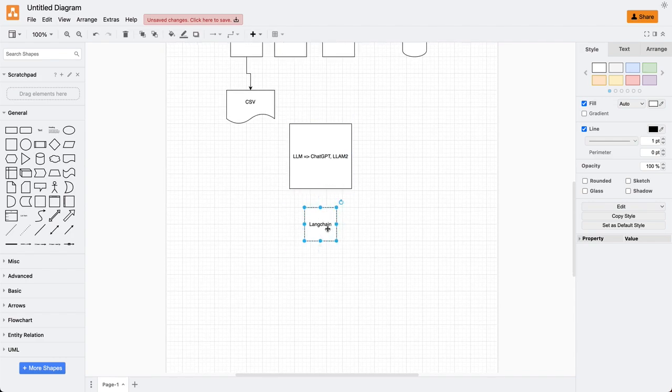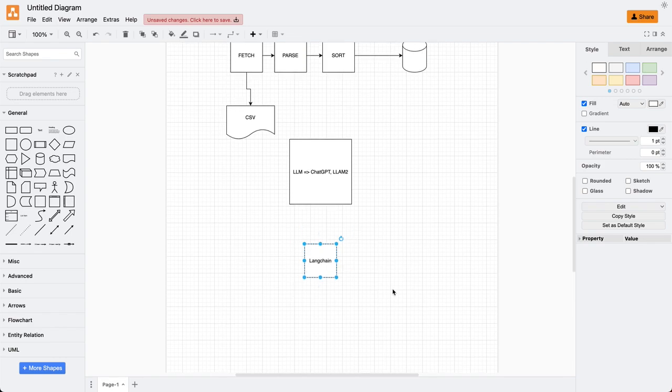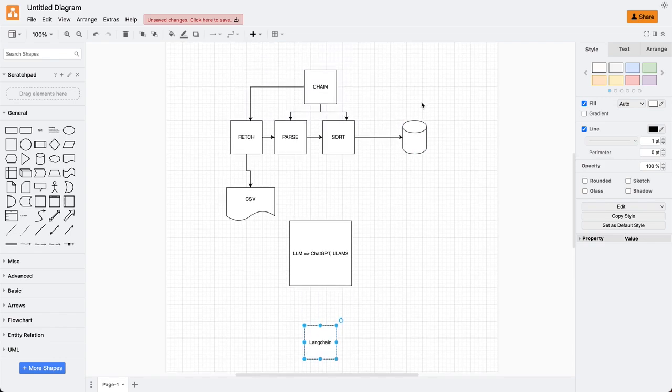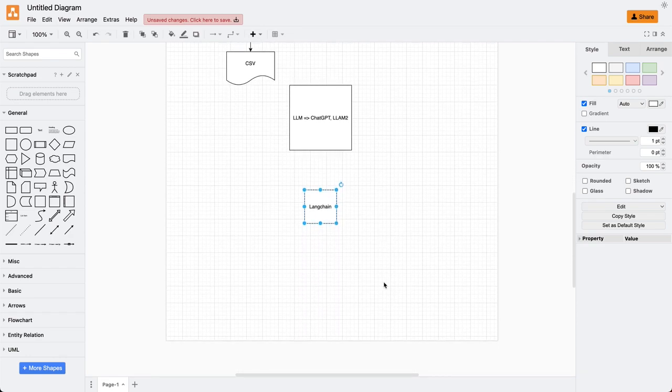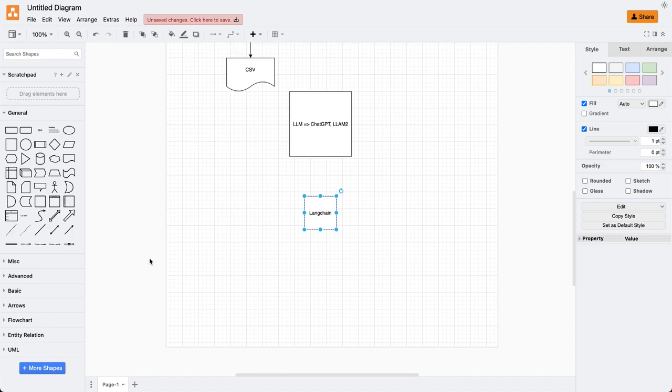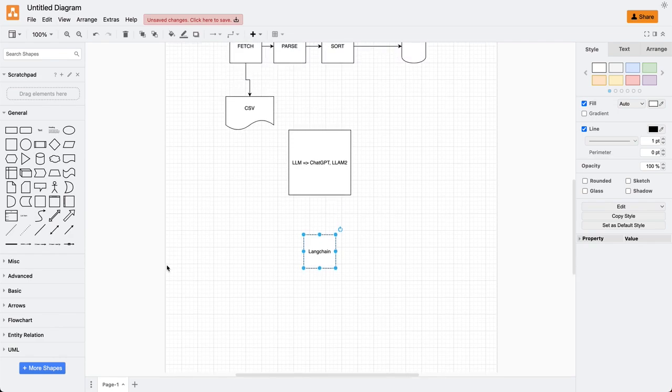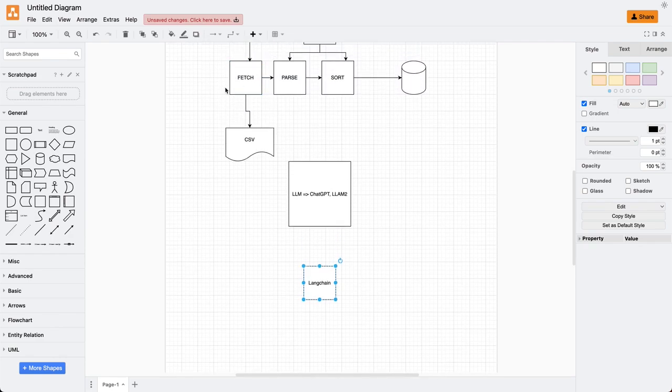Now LangChain has a lot of features, but right now we are focusing on chains and agents. What it does is it provides you tools, which are predefined. A tool is more or less very similar to an action.